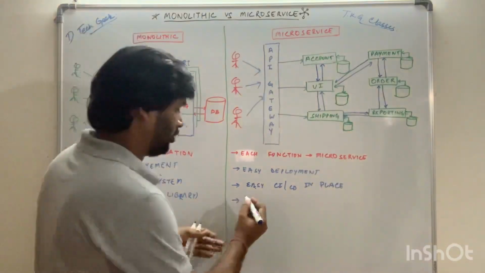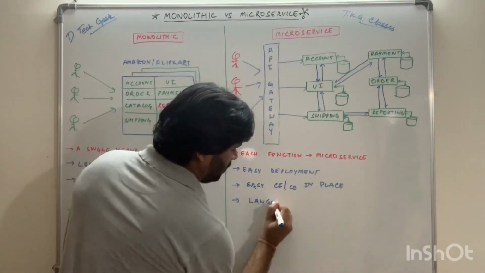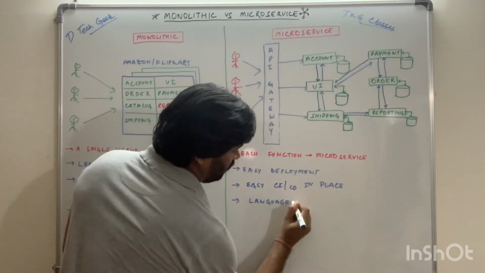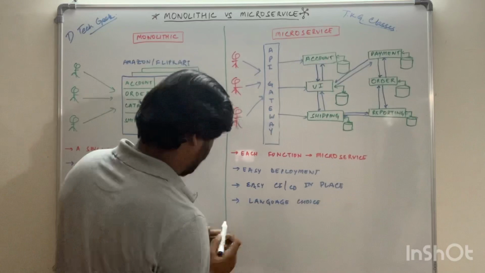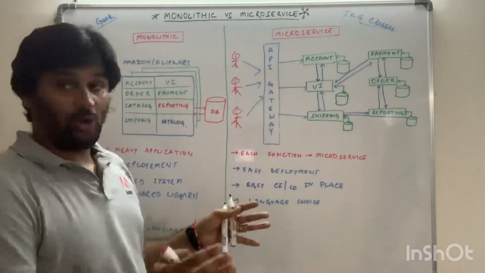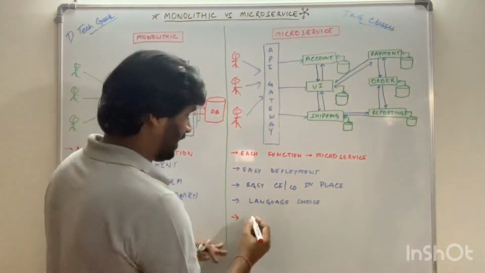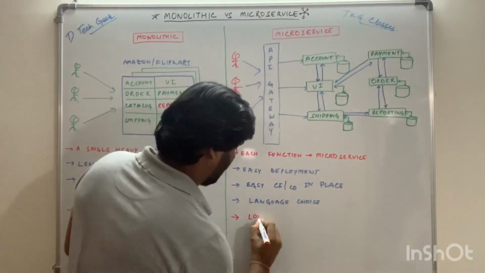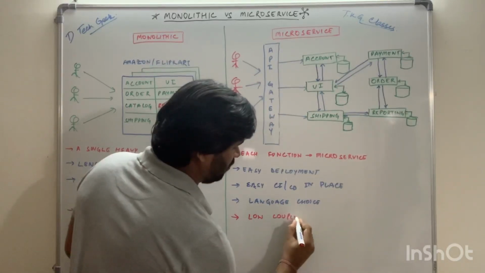So that's why we have a language choice. And obviously as we have different microservices altogether, we can say this is an example of a loosely coupled system.